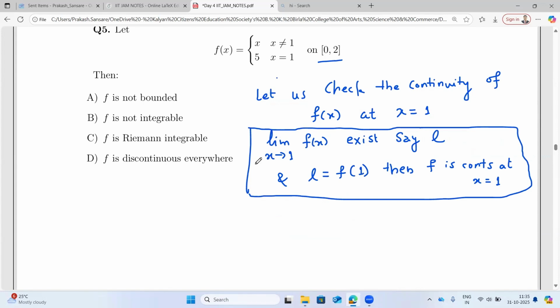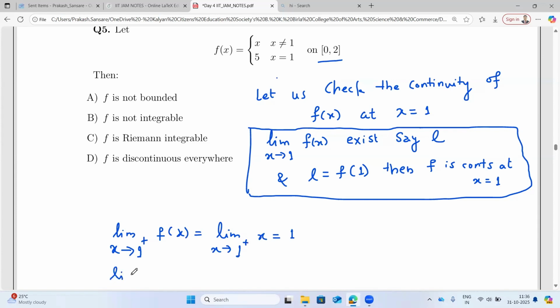How do we check whether the limit exists or not? We check the left hand limit and right hand limit. If the left hand limit is the same as the right hand limit, then we say that the function has a limit. The limit as x approaches 1 from the positive side: what is f of x? It is x only, so it is 1.